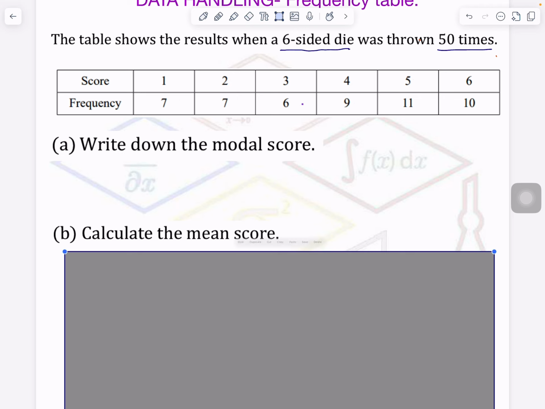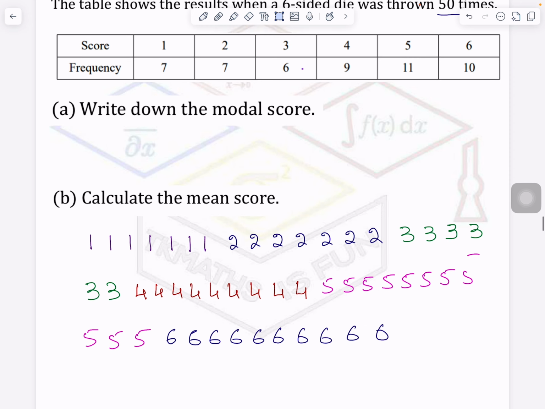This means when the die was thrown, it was like this. Now it doesn't mean that first of all 1 came, then all 2 came. No, it was random. Maybe when you throw it, 4 comes on the top side, 3, 1, 6, any. But this data has been arranged here, showing how many times 1 appeared, how many times 2 appeared, and so on. Now, which data is the modal score or mode score? Mean which one appeared most of the time.